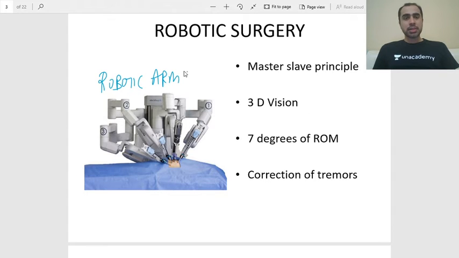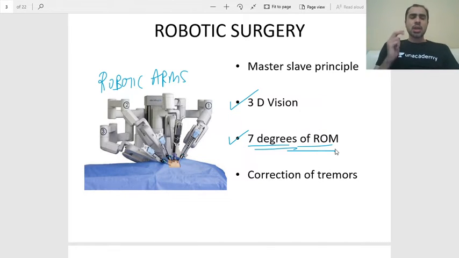Now, when the surgeon sits on the console, whatever movements he's doing are all going to be manifested on these robotic arms, and this is the patient. So, the advantage is he gets a three-dimensional vision. The instruments have 7 degrees of freedom, or 7 degrees of range of movements. Normal laparoscopic instruments only have 2 dimensions, so in, out, up, down, or left, right. In robotic surgery, the instruments have curvatures. So the instruments get 360-degree rotation, which is not seen in laparoscopic surgery. Okay, that is the advantage.